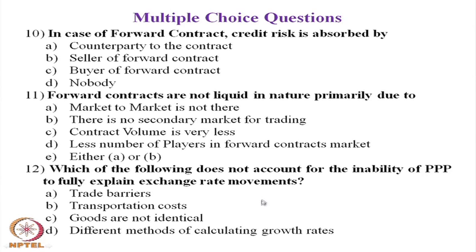Different methods of calculating growth rate does not. So the answer to question 12 is D. All the other three account for the inability of purchasing power parity to explain exchange rate movement.